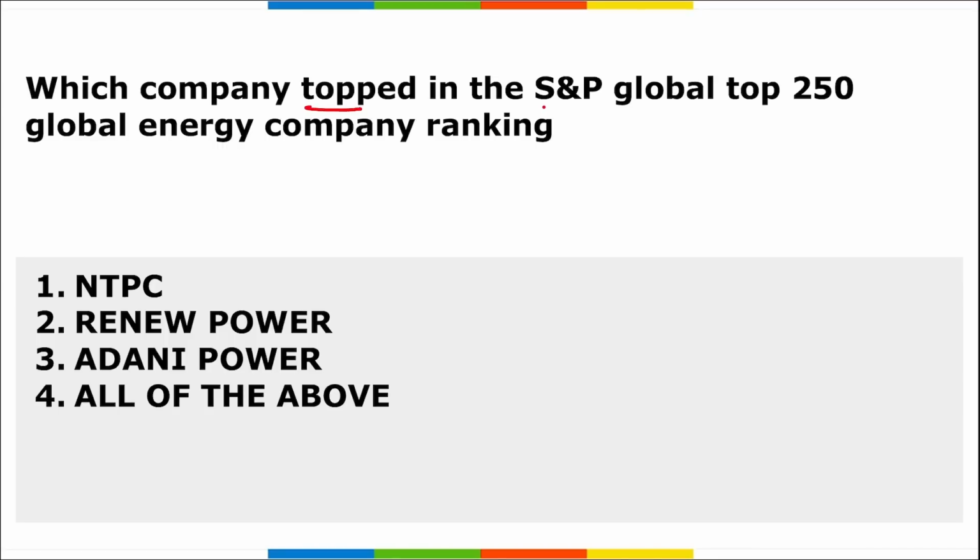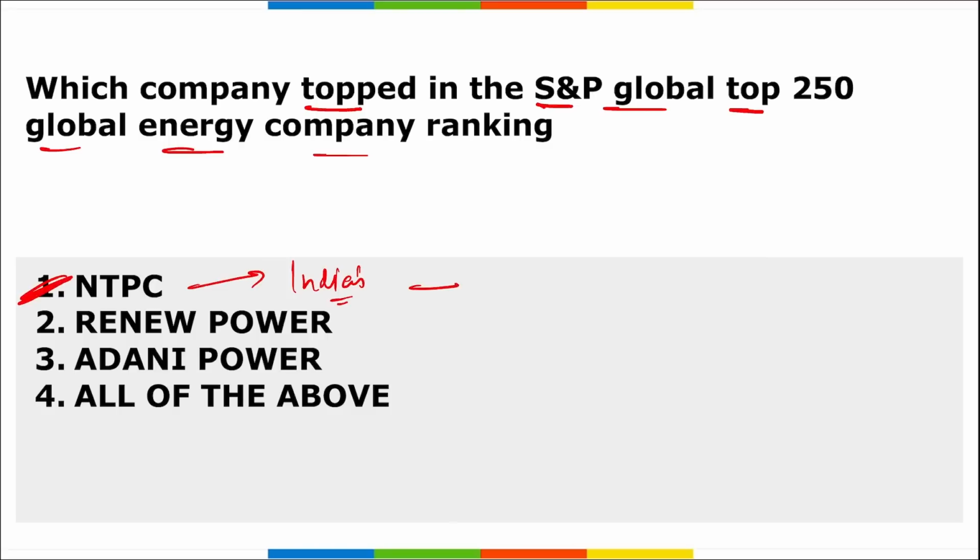Next, which company topped in the S&P Global Top 250 Global Energy Company ranking? Which company has recently topped here? Remember, it will be your NTPC. Alright, NTPC has recently topped in the S&P Global's top 250 global energy company ranking, and NTPC has topped among the independent power producers and energy traders. Alright, NTPC is India's largest power generating company that has topped among the independent power producers and energy traders capacity in the S&P Global's top 250 energy company ranking.